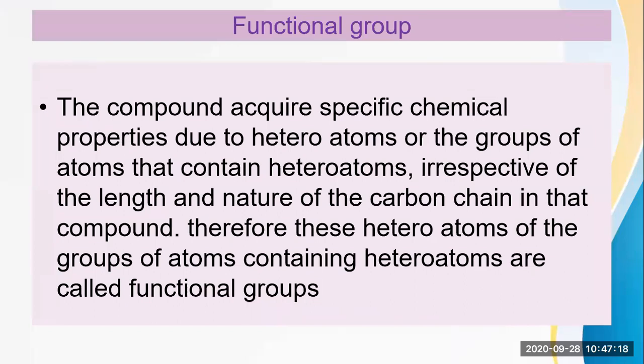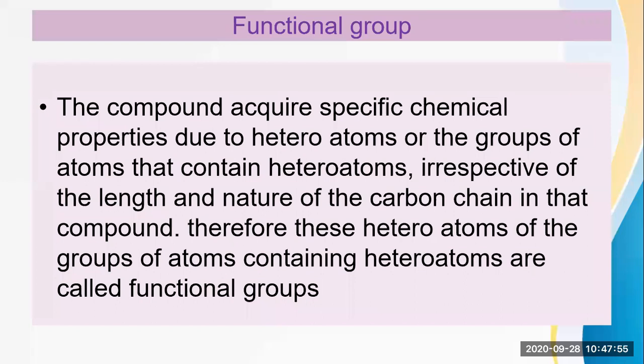As carbon is versatile in nature, it can form a single bond with another carbon, a single bond with hydrogen or halogen, a double bond with oxygen, or a triple bond with nitrogen, likewise with other elements. Here the atoms of these elements substitute one or more hydrogen atoms in the hydrocarbon chain, and thereby the tetravalency of carbon is satisfied. The atom of the element which is substituted for hydrogen is referred to as a heteroatom.